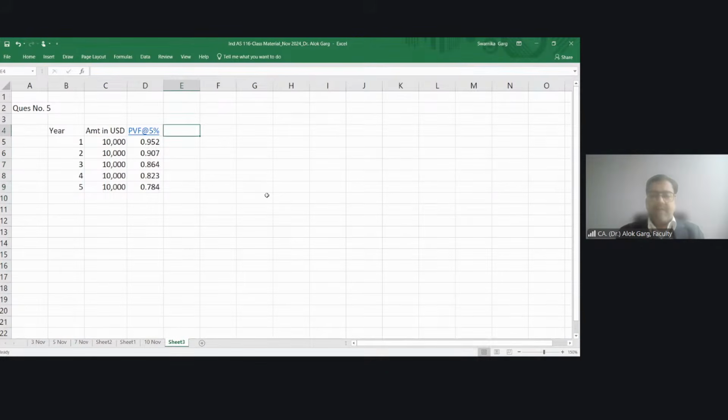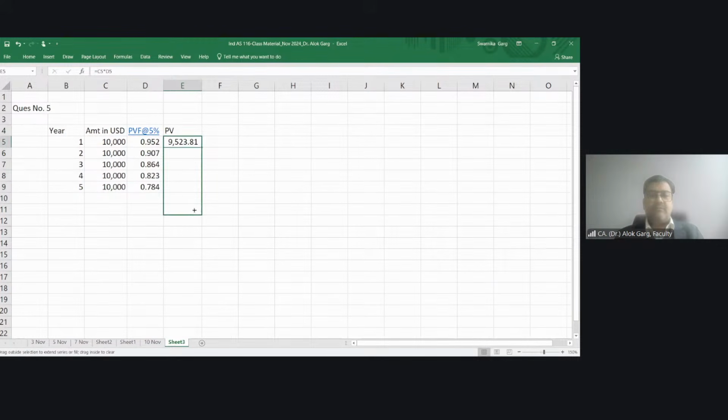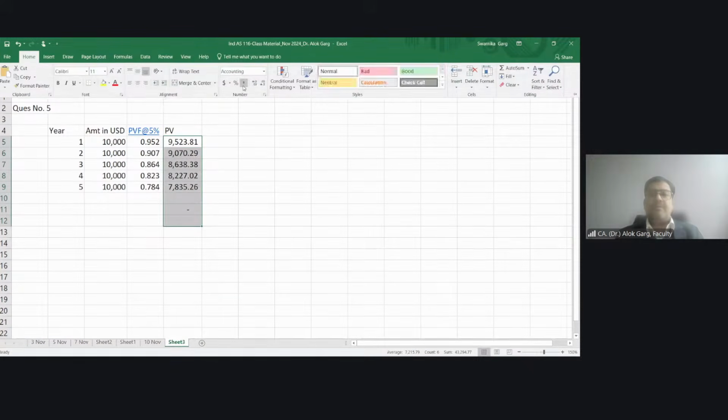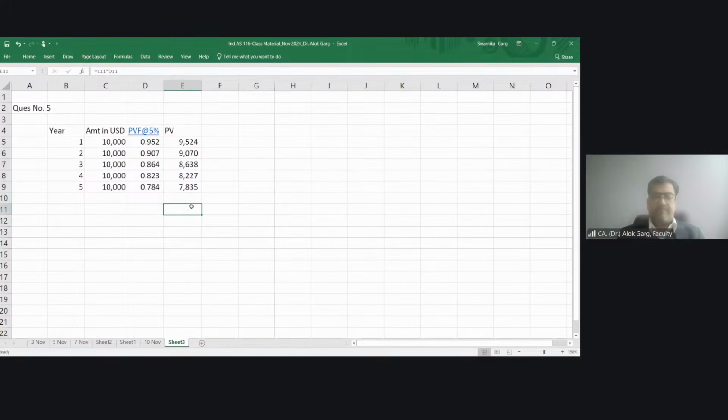Then my present value, what is my present value? This multiplied by this. This is my present value. Here is the total. 43,295 is my present value of the future lease payment in dollars.